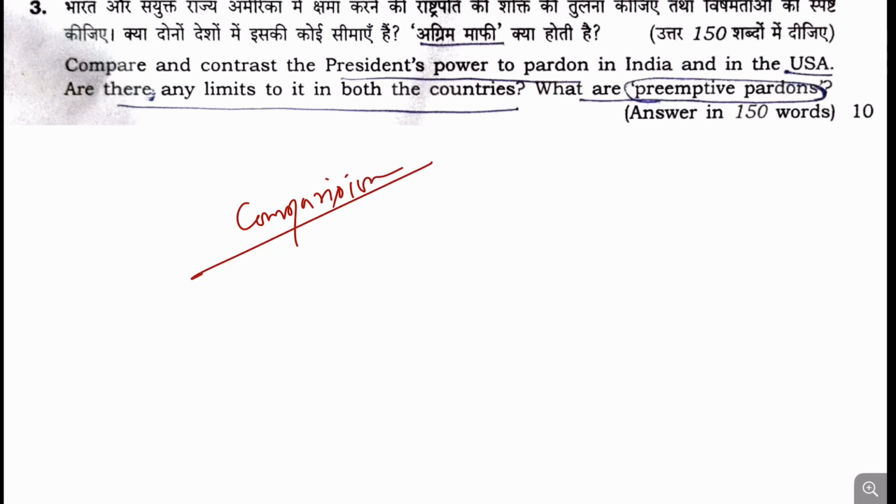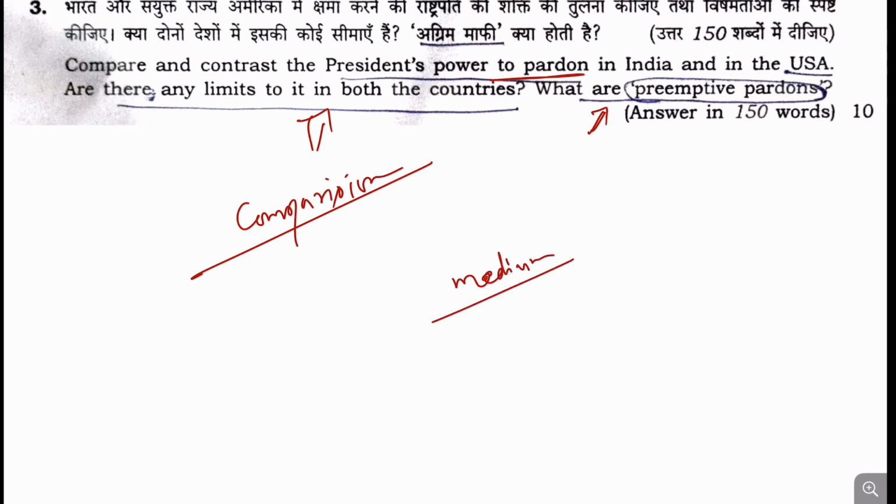Pardoning power of the presidents can be compared easily, but the second and third parts will be a challenge: are there any limits to pardons in both countries, and what are preemptive pardons? So I will categorize this question as medium.